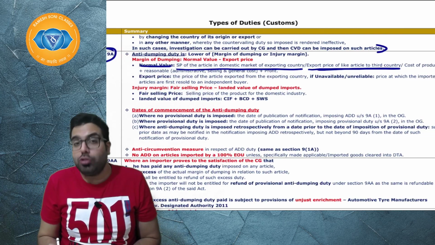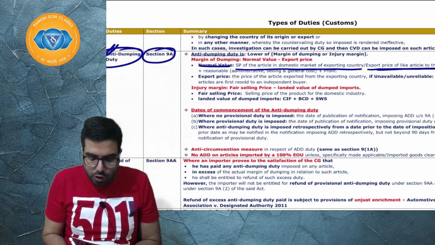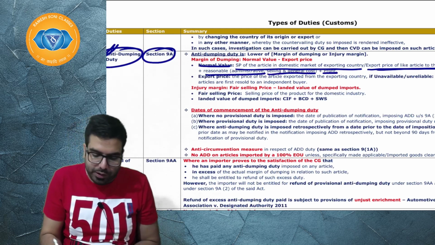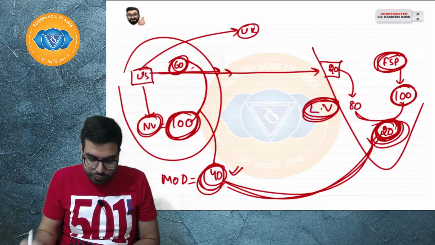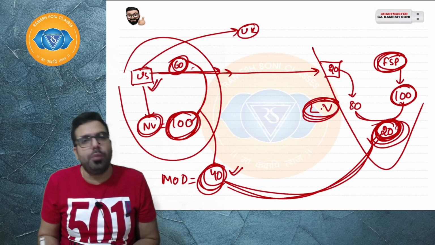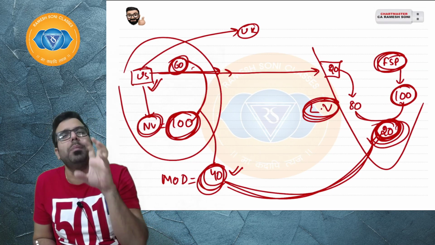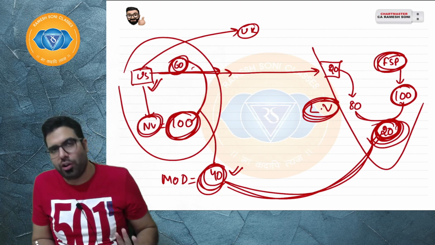Sir, if that is also not there, then you have to take the cost of production plus reasonable administrative and selling expenses plus profit. Whatever is his cost of production, reasonable expenses, profit, etc., you will have to add. Basically, you will have to see what is his cost. Next.